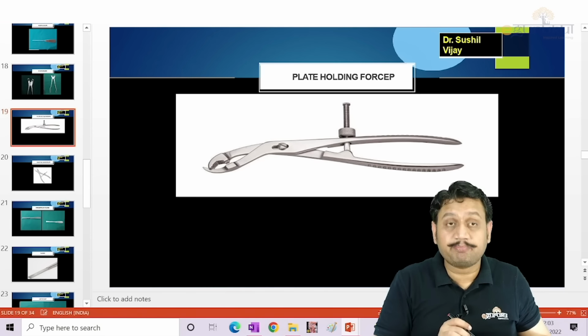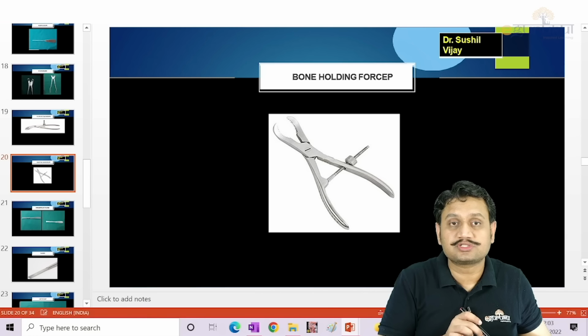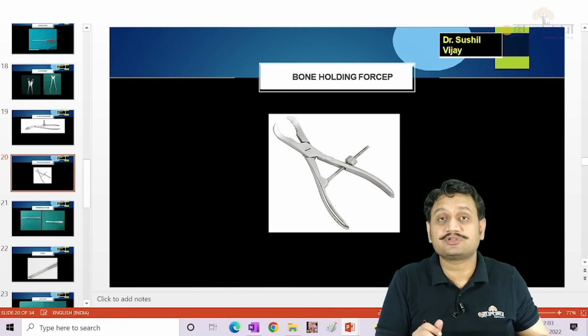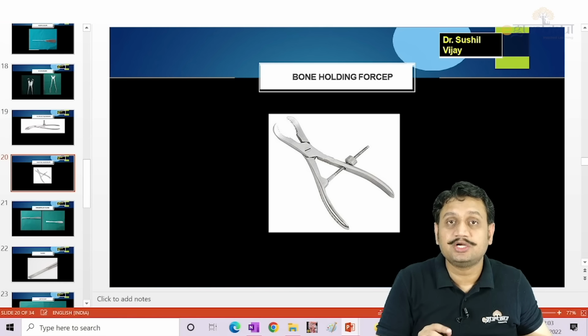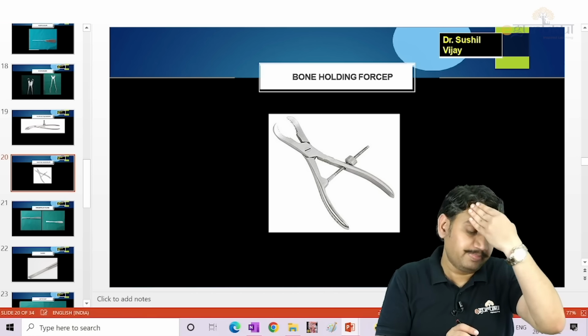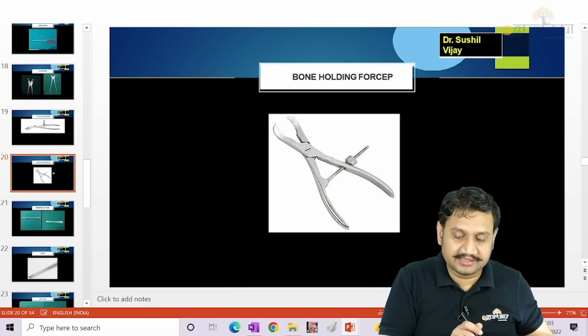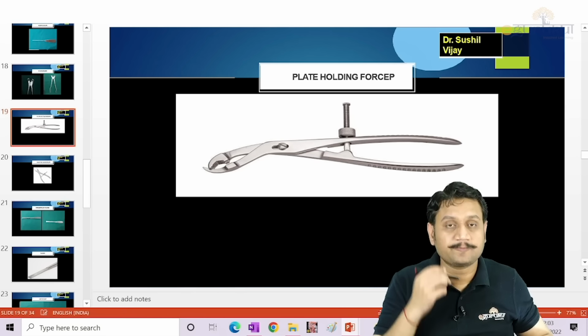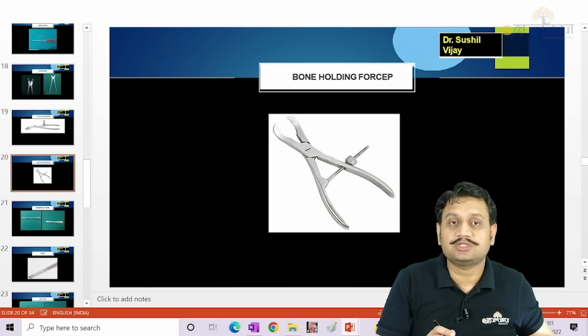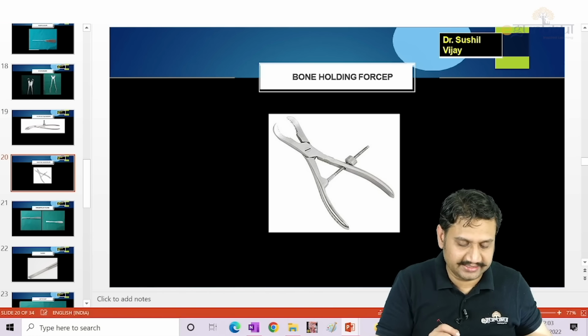This is a plate holding forceps and this is a bone holding forceps. What is the difference? See the prongs. In the bone holding forceps, both the prongs have serrations to hold the bone, but in the plate holding forceps, we do not want to damage the implant, the plate. One of the prongs here in the plate holding forceps is smooth. See this? It is smooth. So one side serrated, one side smooth. On the other hand, bone holding forceps is serrated on both sides, right?